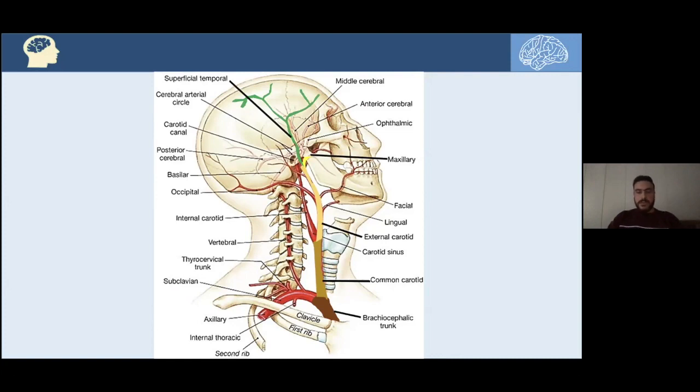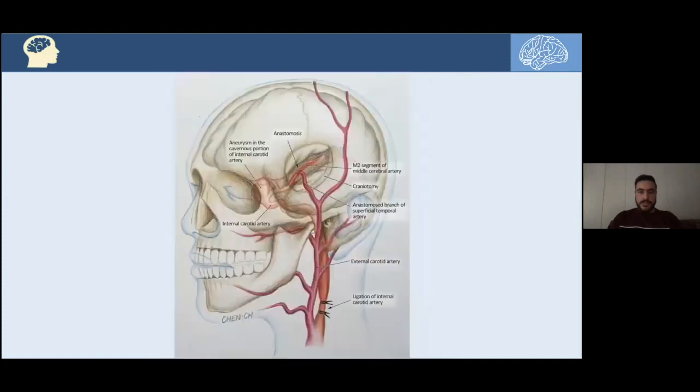Now, after viewing that basic anatomy of the arterial supply of the brain and the head and neck, we will discuss the principle of the revascularization. As we can see here, here's the external carotid artery running in the neck and then on the scalp, outside the skull, and its two terminal branches.